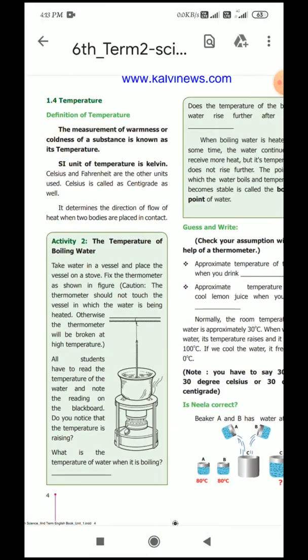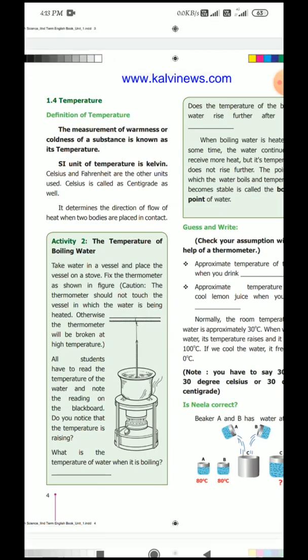Here see, one activity is given for you. Take water in a vessel and place the vessel on the stove. If you have a thermometer in your home, please place the thermometer in the boiling water, see the temperature level and notice how it is rising.